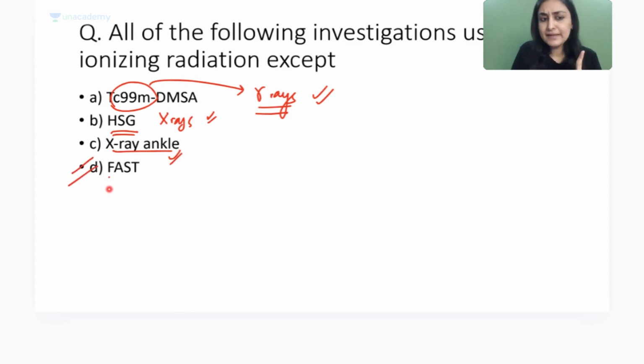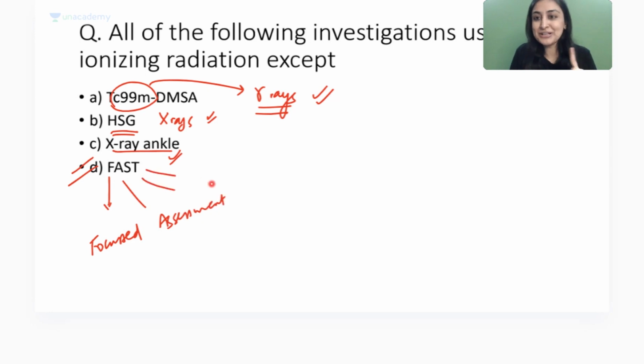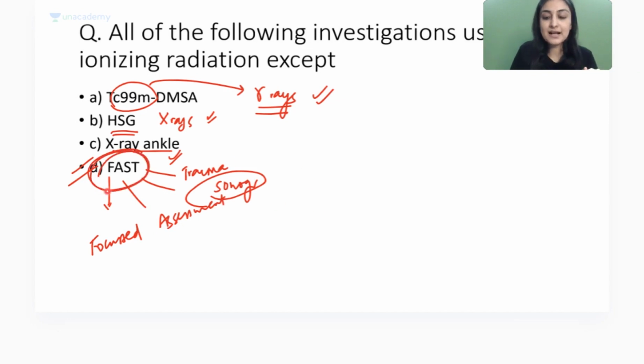What is FAST? F for, tell me, is it fast or is it focused? It is focused. A is abdomen, assessment. It is assessment. S is sonography and T is trauma or technique. This is trauma. Okay, so focused assessment, sonography in trauma, and remember ultrasound, no ionizing radiation. So FAST is our answer. No ionizing radiation. All right.